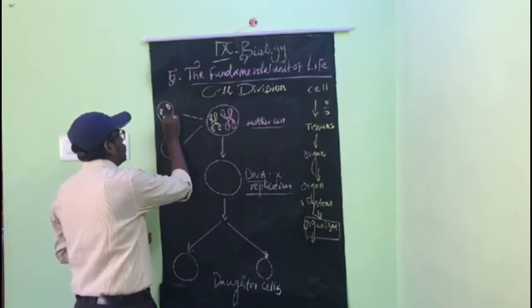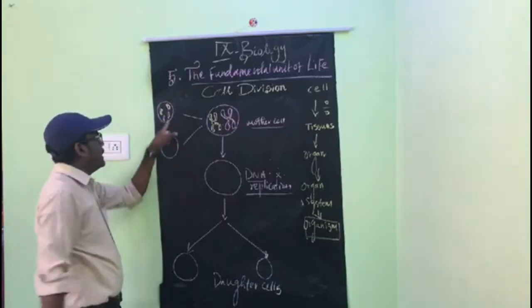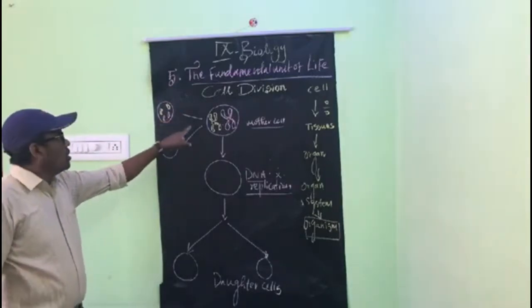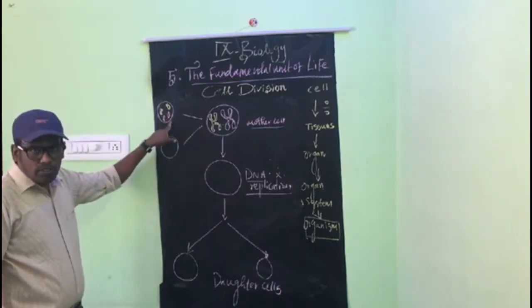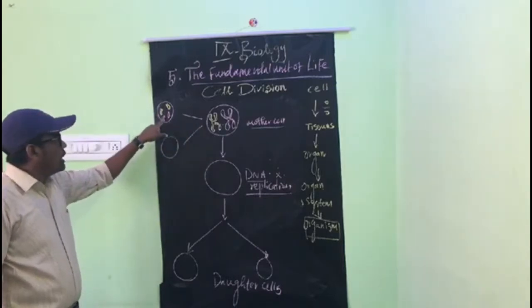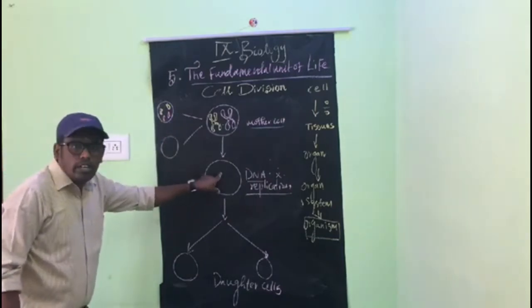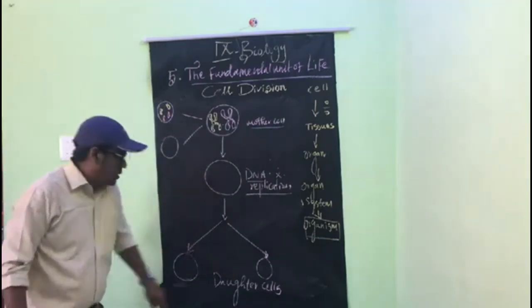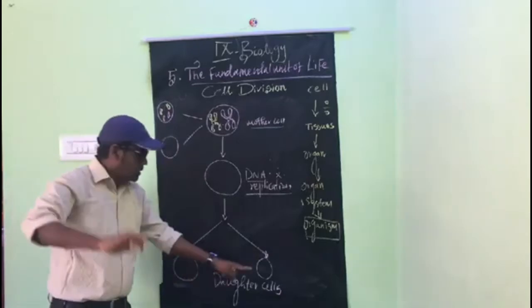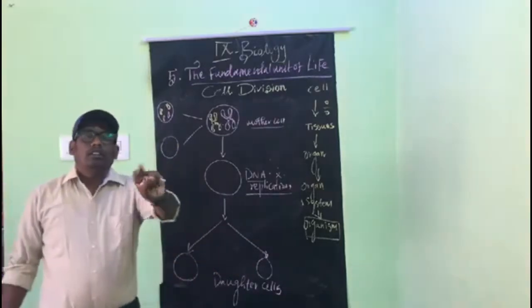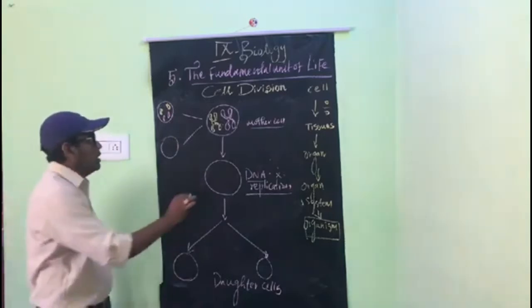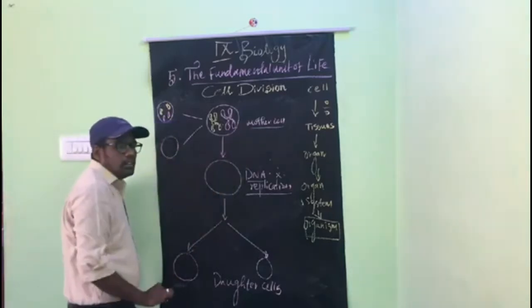Like this, this is DNA. From the mother cell, new DNA is formed. From the new DNA, a complete cell is formed, and 2 daughter cells are formed. Again, there is a mother cell.